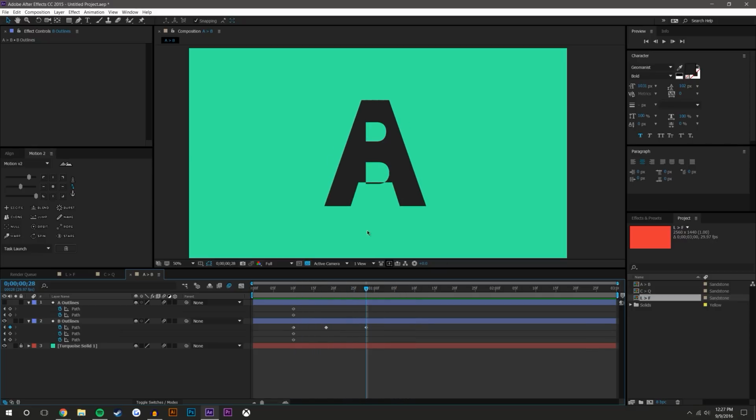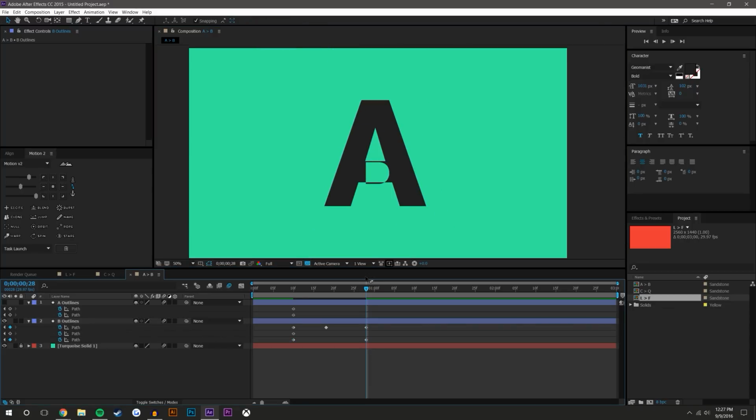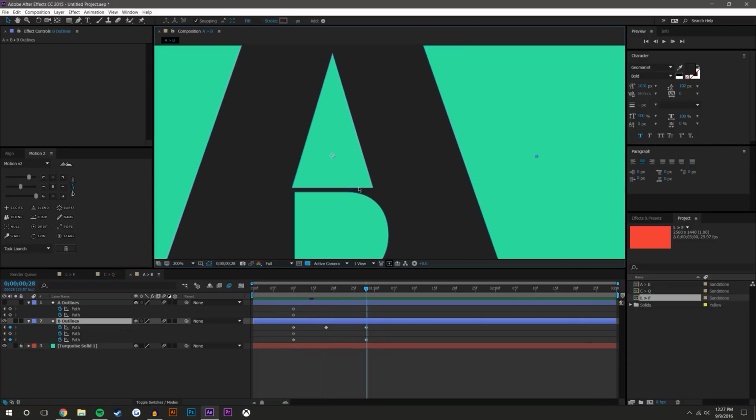The next portion we need to morph is the inside of the A into one of these. So I'm gonna select the top one. It naturally looks more like the top of the A, and I believe it's this. Let's see, it appears to be this one here. So I'm just gonna paste it there. So again, you can hand draw that one as well, but it is what it is.